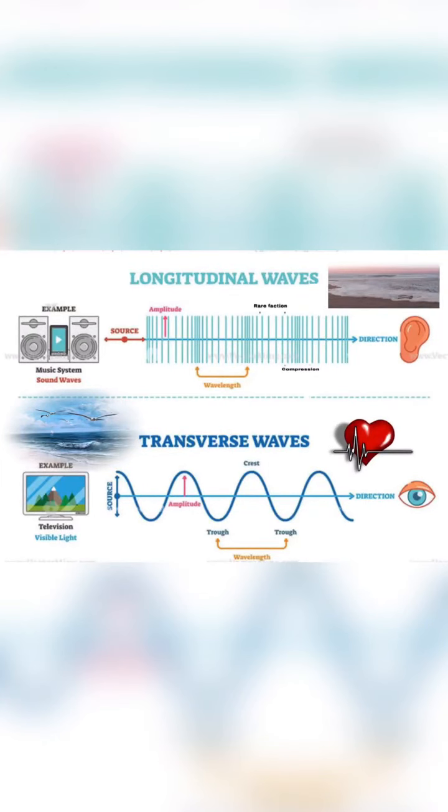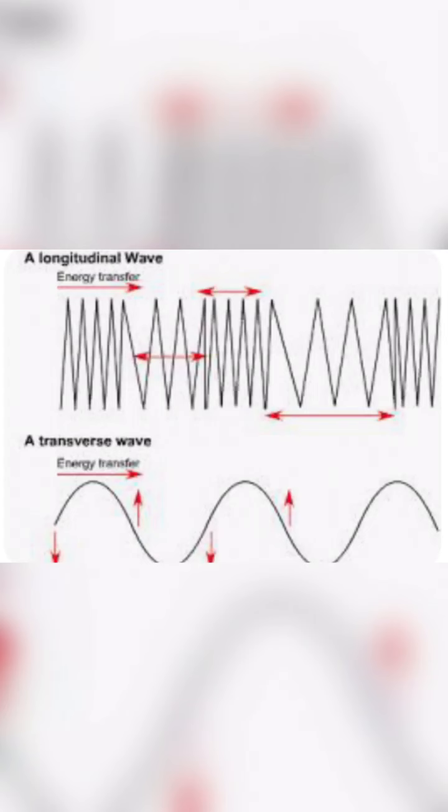A wave is a disturbance that carries energy from one place to another place without actual movement of particles. Longitudinal and transverse are the two types of waves. Transverse waves travel in the form of crests and troughs, and longitudinal waves carry compressions and rarefactions.